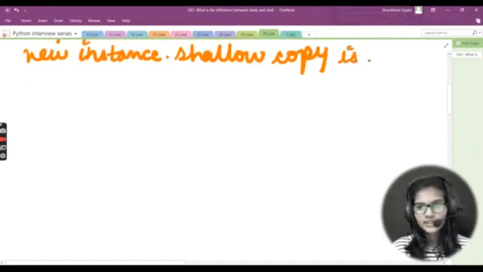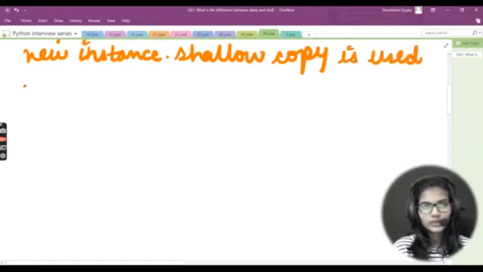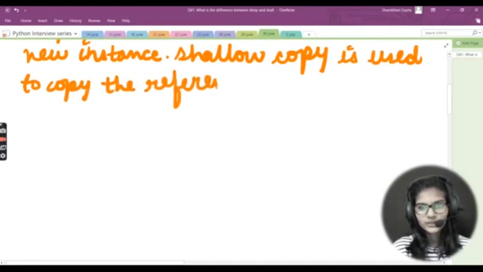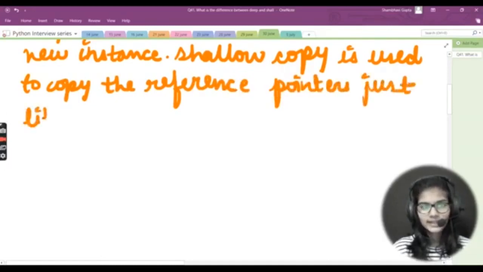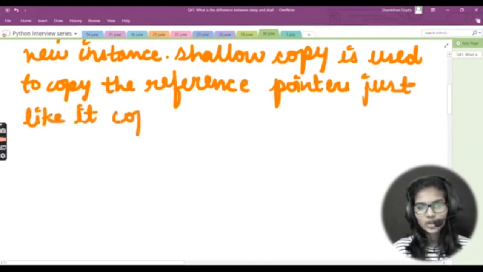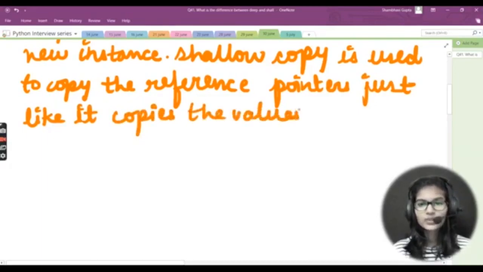Shallow copy is used to copy the reference pointers, just like it copies the values. So this is basically used for copying. Shallow copy is actually used to copy the reference pointers, just like it copies the values, right? So this is another thing regarding the shallow copies. Other than that, there are many more things.